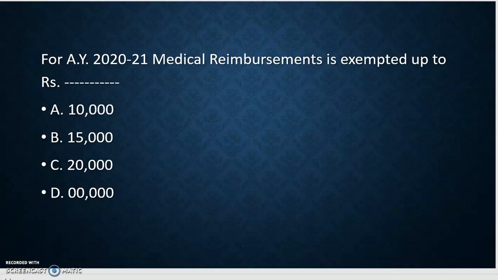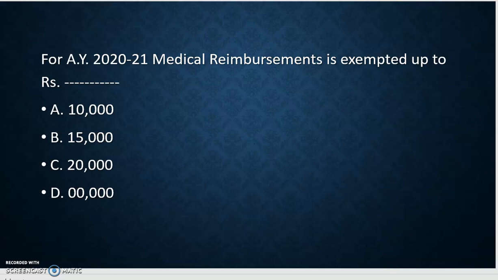Medical expenditure refers to the expenses if the employee incurred any expenditure on his medical treatment or that of any other member of his family, and the treatment is taken in a government hospital or a hospital approved by the government. Whatever amount is disbursed by the employer is totally exempted from tax.